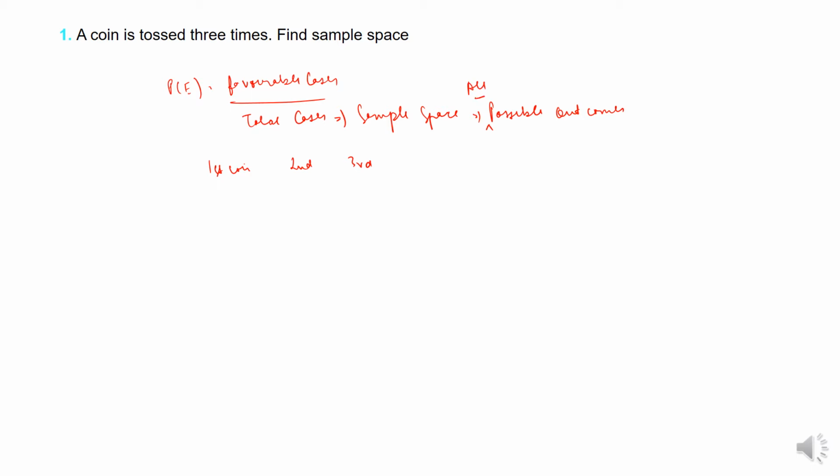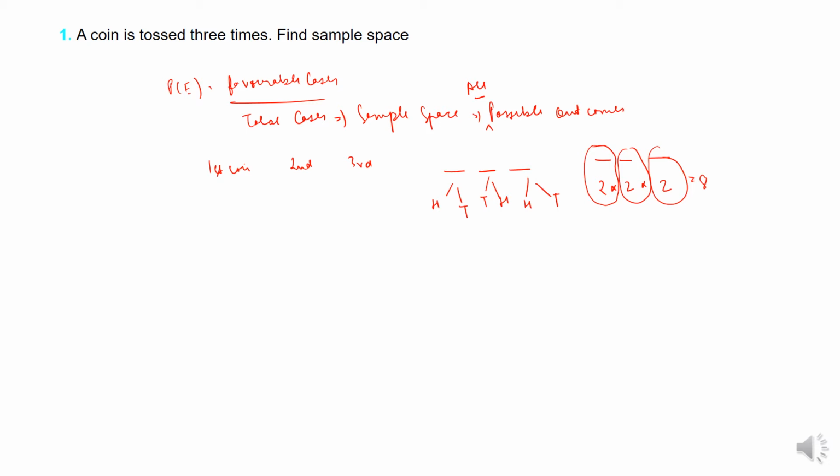Now suppose I have 3 coins. So this is first coin. It can either be a head or a tail. Similarly here it can be a head or a tail. So if suppose I have 3 places, this has 2 possibilities, this has 2 possibilities, this has 2 possibilities, because this thing can be either a head or a tail. So 2 into 2 into 2 is 8. So there will be total 8 such possibilities. That is important to understand.